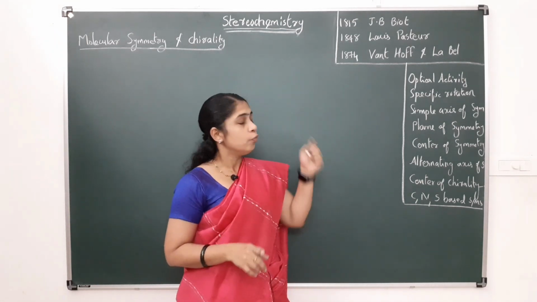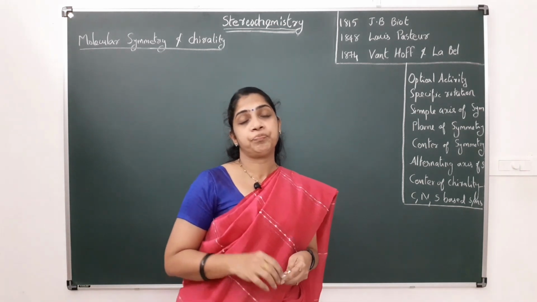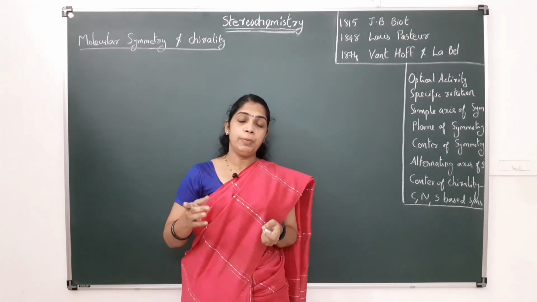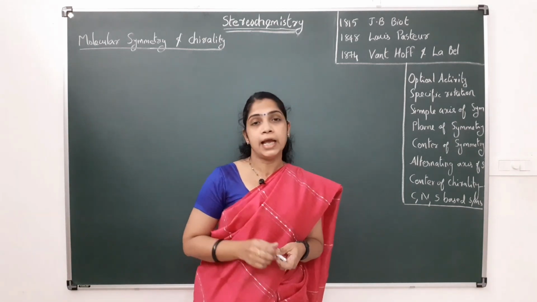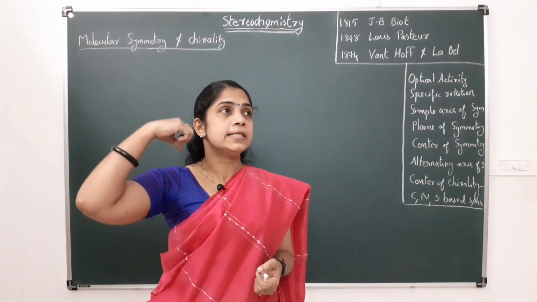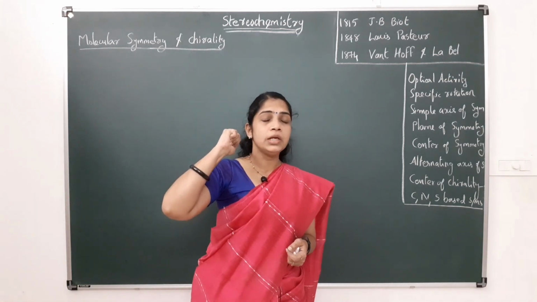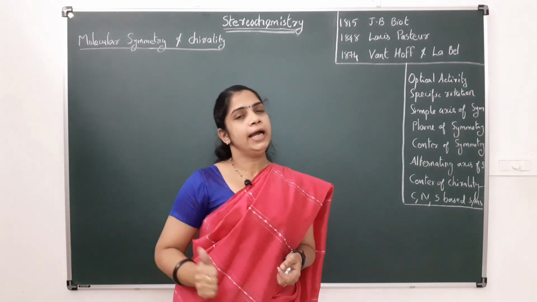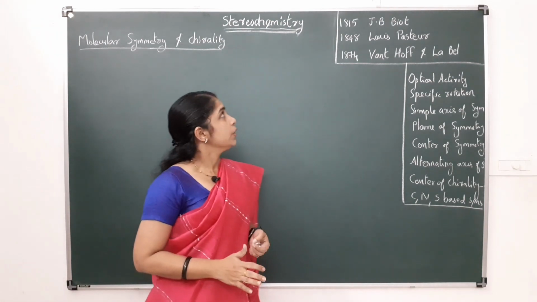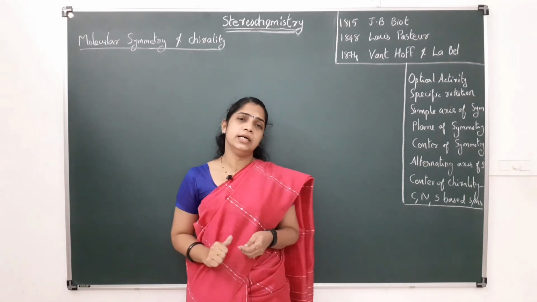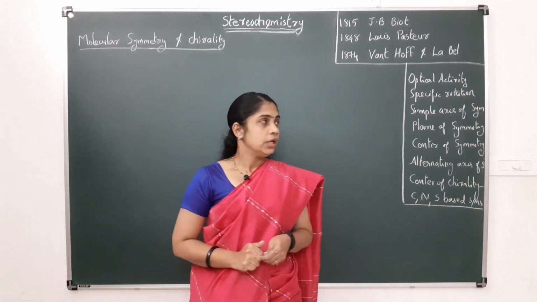So Van't Hoff is the first scientist who got the Nobel Prize in chemistry. That was for his contribution to the chemical dynamics of dilute solutions. Okay, so that is about the origin of stereochemistry.